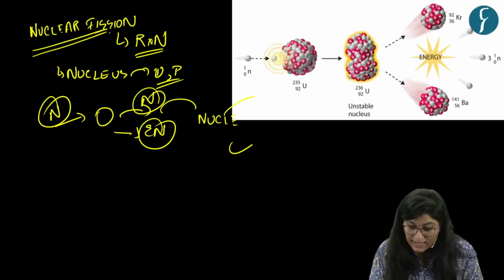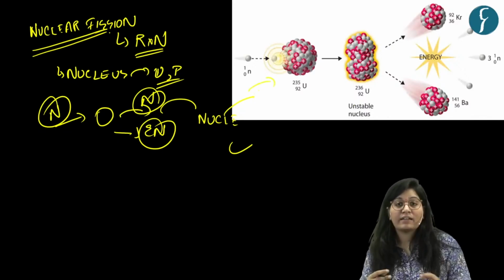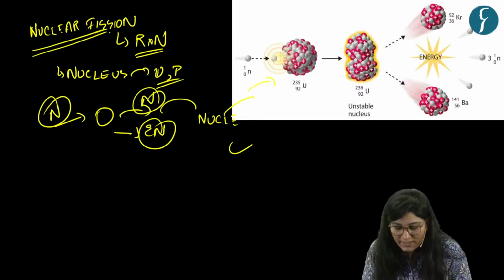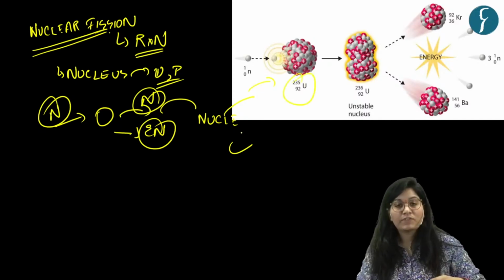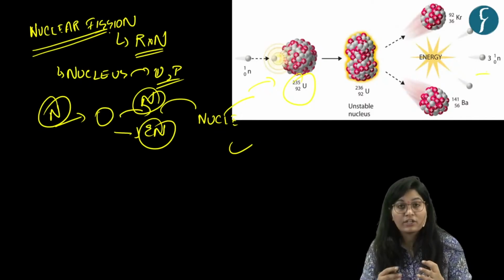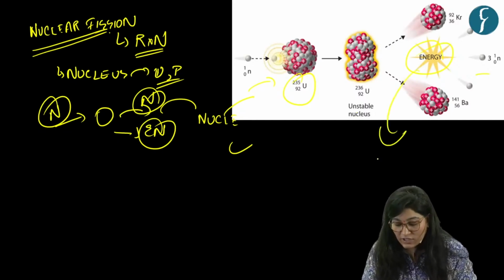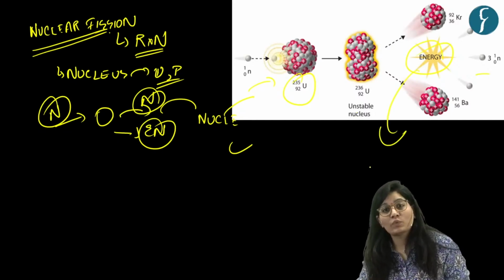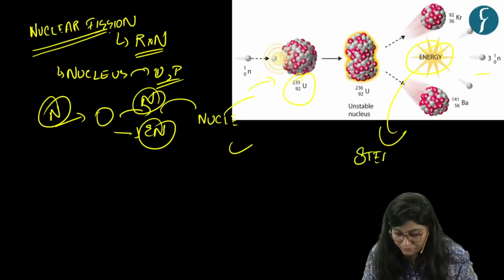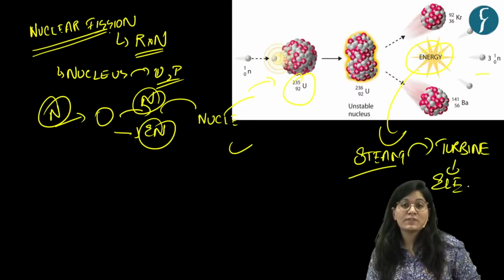So as you can see in this image, a neutron bombards the atom or nucleus of a heavy atom like uranium and plutonium. Here the example is uranium 235. So it will split into different small nuclei. Okay, and then it releases different neutrons and energy, and this energy released in this process can be harnessed and converted into steam, which can turn a turbine to produce electricity. That's how nuclear energy produces electricity.